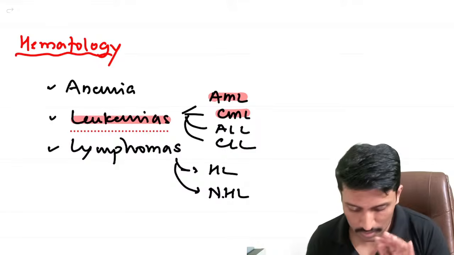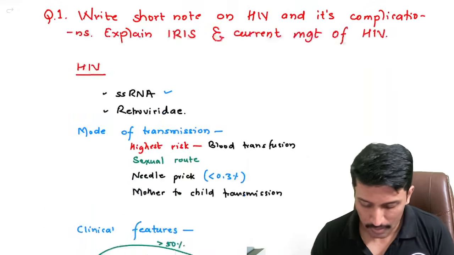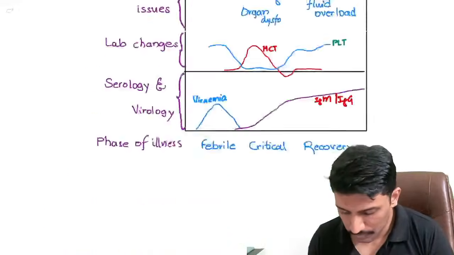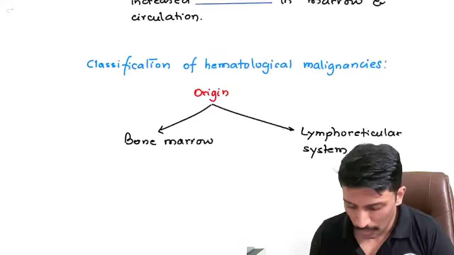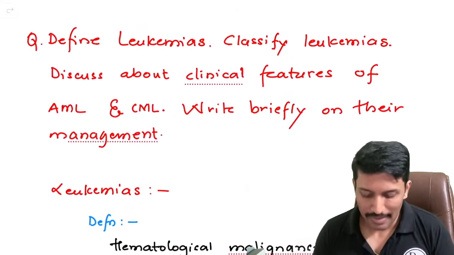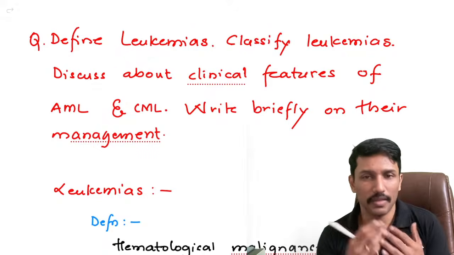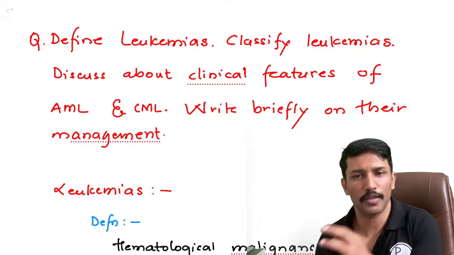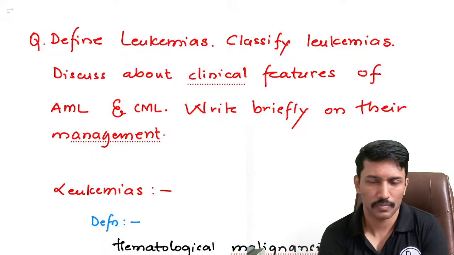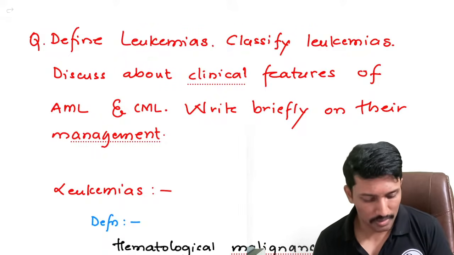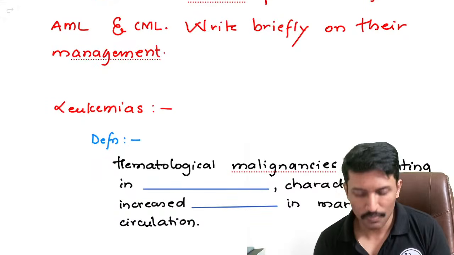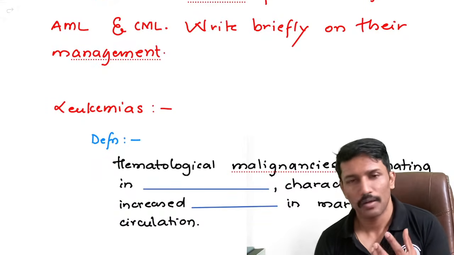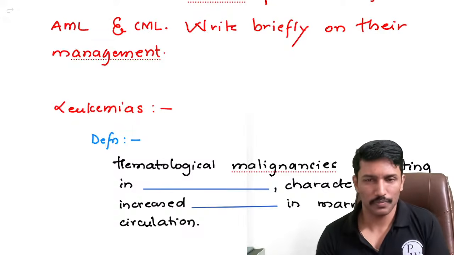So let us start with the basic understanding of leukemias. Okay, the question may go like this: define leukemias, classify leukemias, and discuss about the clinical features of AML and CML, and write briefly on their management. Okay, so what are leukemias? I know most of you know that it is blood cancer, right? This much we already know.